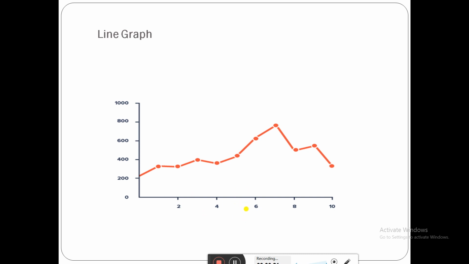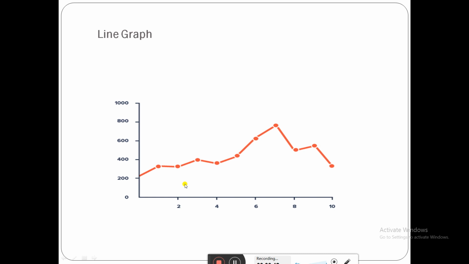It shows data as a series of points, connected by straight line segments. This is a data point. These data points are connected with the line. This is a line graph.